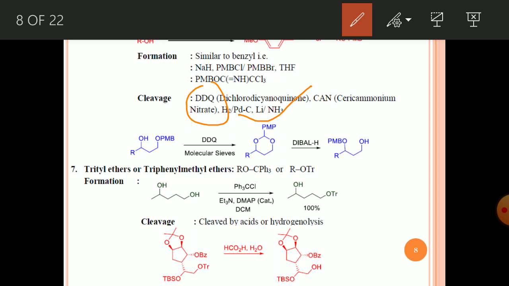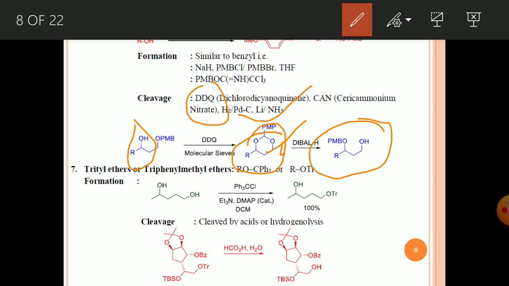if you use DDQ and there is PMB protection on a primary alcohol, and at the third carbon there is a free OH group, then it is going to form this type of acetal compound. Then if you use DIBAL as a bulky reducing agent, hydride will transfer at this carbon, this bond will shift, and you will get a secondary alcohol with the PMB-protected primary alcohol.